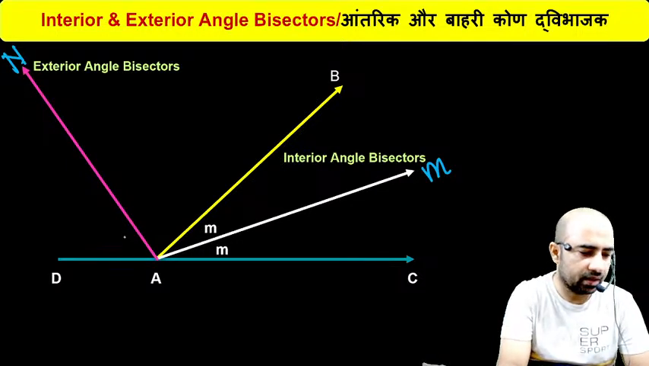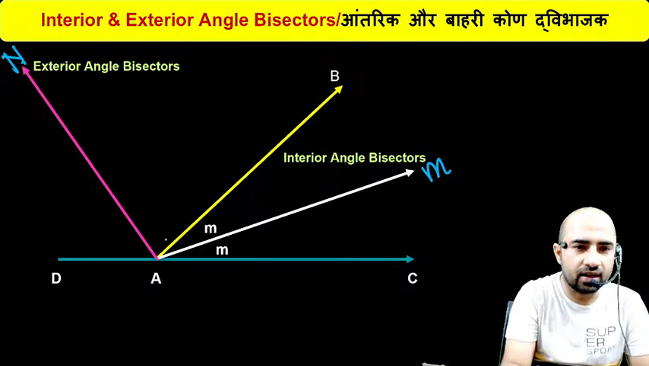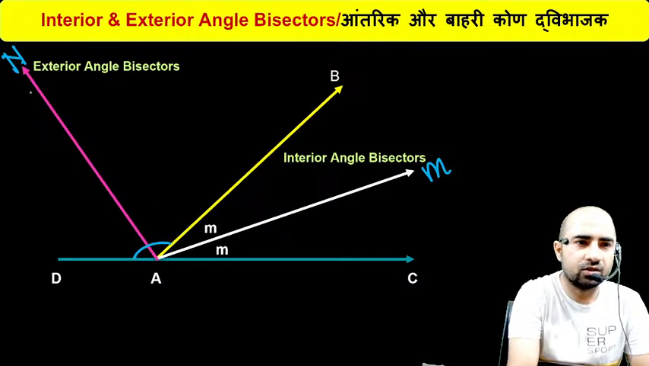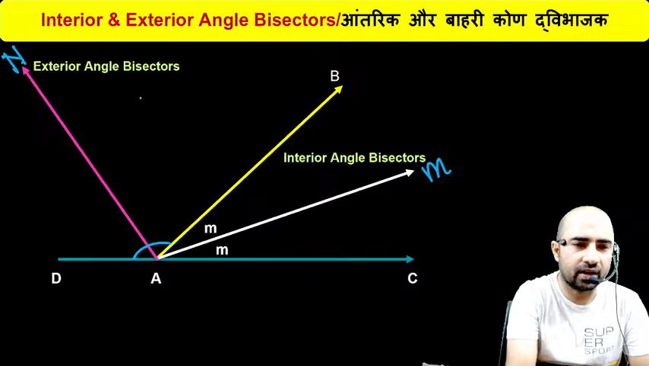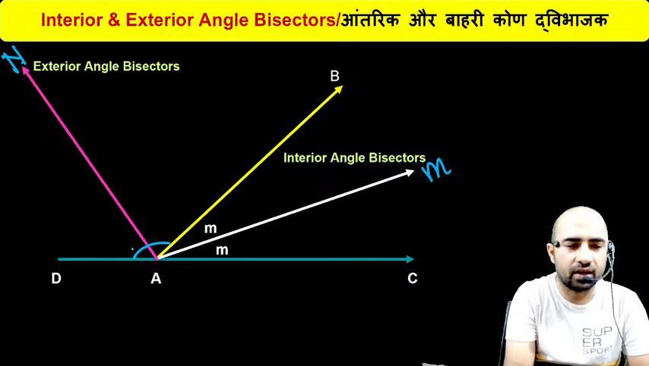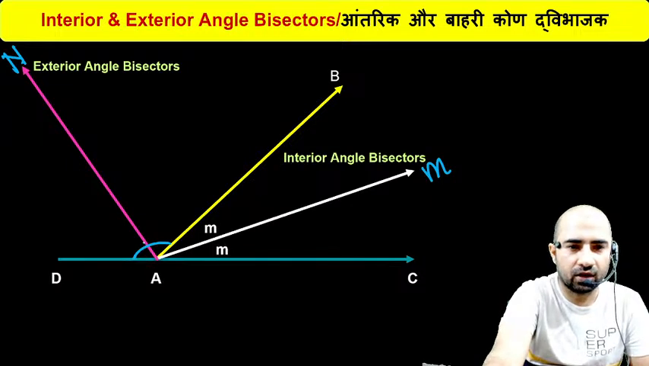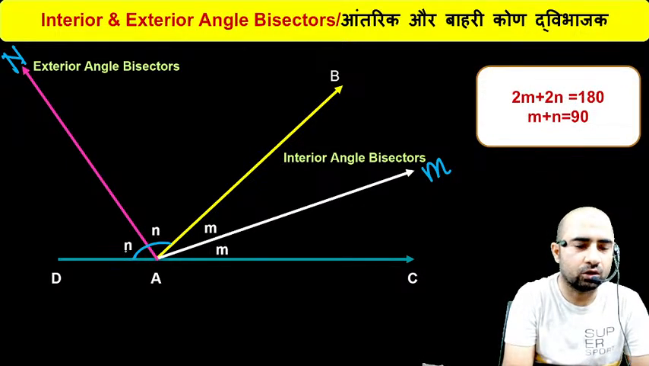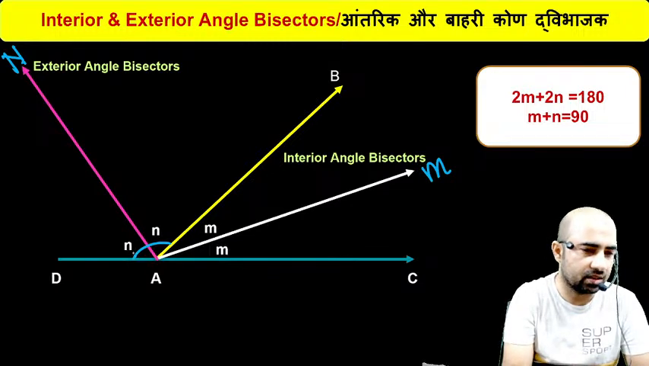Now you can see here this AN is also dividing this angle. This AN is also an angle bisector, the exterior angle bisector. So it is dividing this exterior angle into two equal parts. Now what are these two equal parts? If this angle is N, then this angle is also equal to N. Just see here, guys.